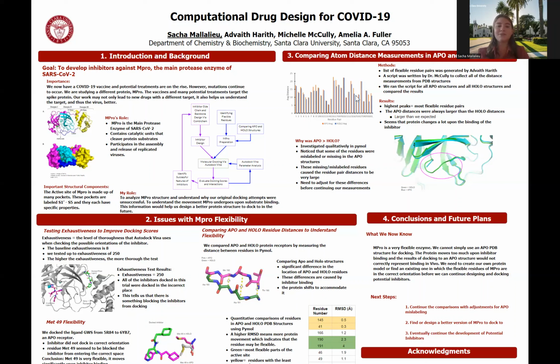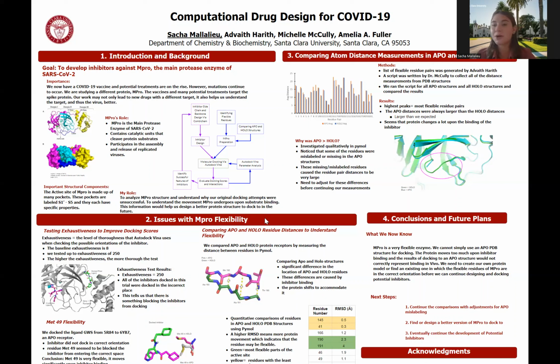So we gave 6YB7 and an inhibitor to AutoDock Vina, and it tested a number of different poses and gave us a bunch of scores. And from these scores, we're able to see what parts of the inhibitors were the most successful and what parts were not, and use those findings to influence our redesign of inhibitors. And if we were continuing in this specific workflow, this purple side, that's exactly what we would do. However, upon more testing, we've realized that we cannot continue with the testing of inhibitors because we have to better understand our protein model first.